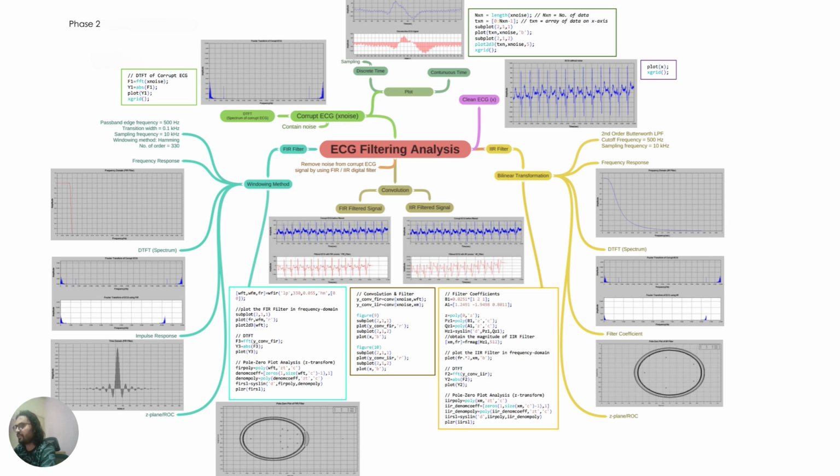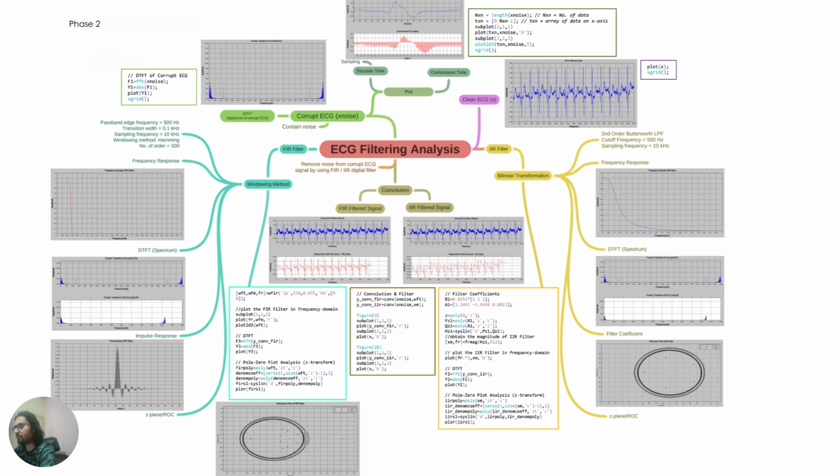Convolution. The noisy ECG signal is filtered by convolving it with the FIR filter coefficients, as we can see in the MATLAB code provided here. Pole zero plot, stability check. The poles and zeros of the FIR filter are visualized in the Z-plane to assess its stability. FIR filters are inherently stable because they only have zeros, no poles.